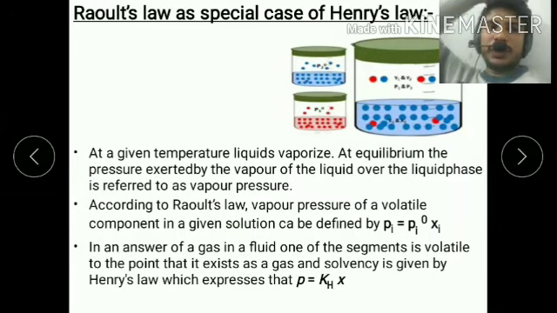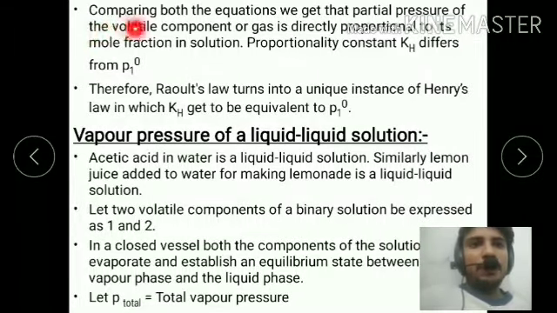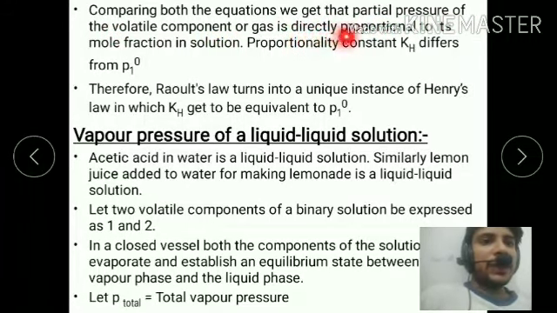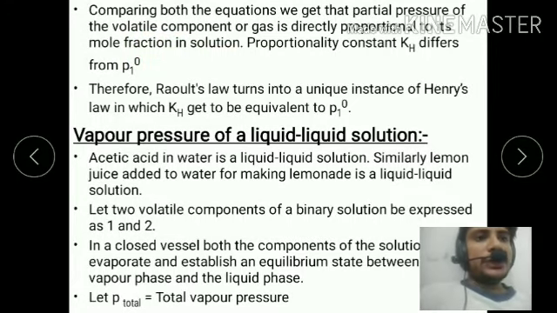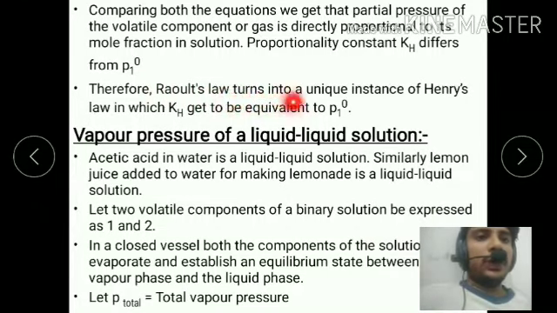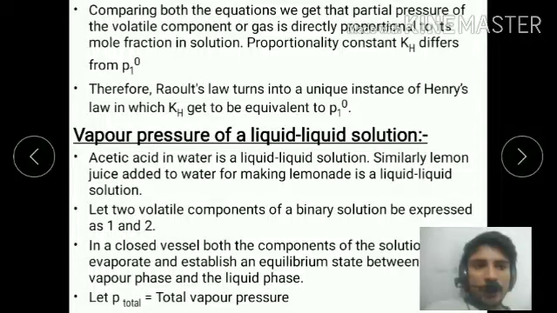This is the equation that shows the relationship between Henry's law and Raoult's law. I think you understand very well. Now I am going to shift to the next slide. Listen carefully. Comparing both the equations, we get that the partial pressure of the volatile component or gas is directly proportional to the mole fraction in the solution. Only the proportionality constant Kh differs from P1°. Therefore, Raoult's law turns into a special case of Henry's law in which Kh becomes equal to P1°.